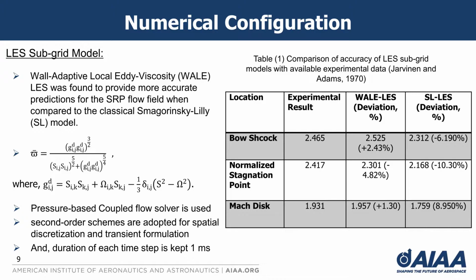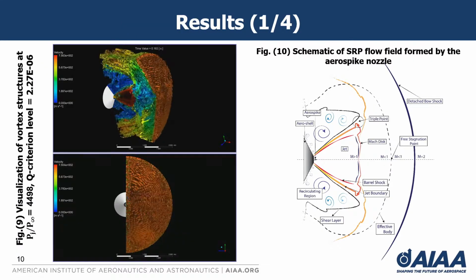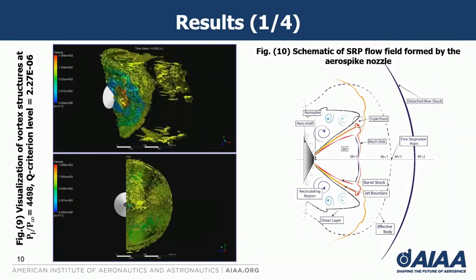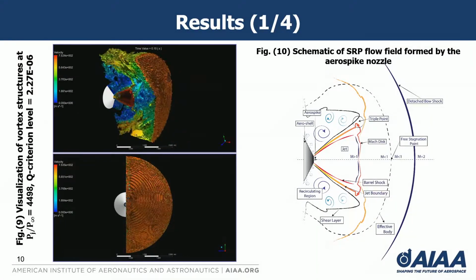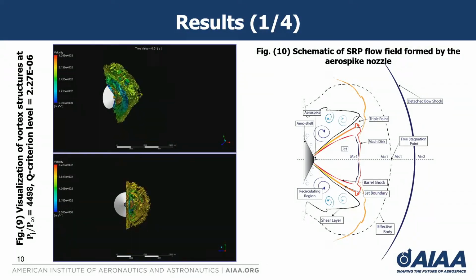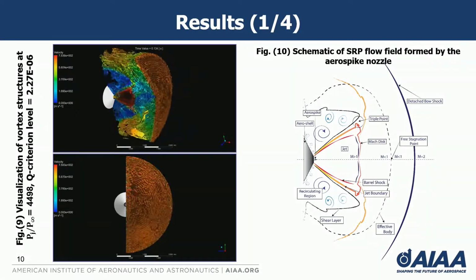The solver is configured with a pressure-based coupled flow solver, and second-order schemes are adopted for spatial discretization and transient formulation. The duration of each time step is kept at 1 millisecond. All this ensured good stability of the CFD solver and accuracy of the results obtained. After successful execution of the calculation, we visualize the vortex structures using a well-known vortex identification method, the Q criterion.